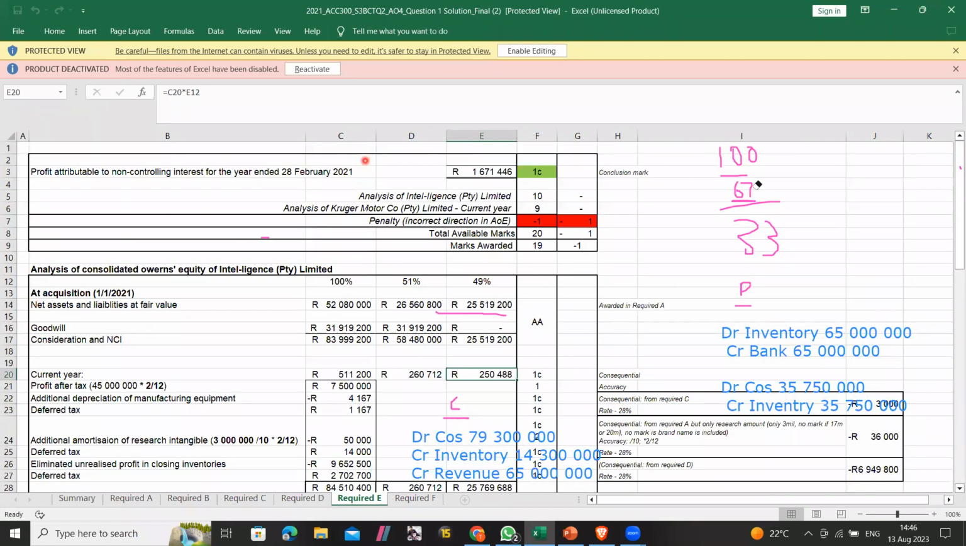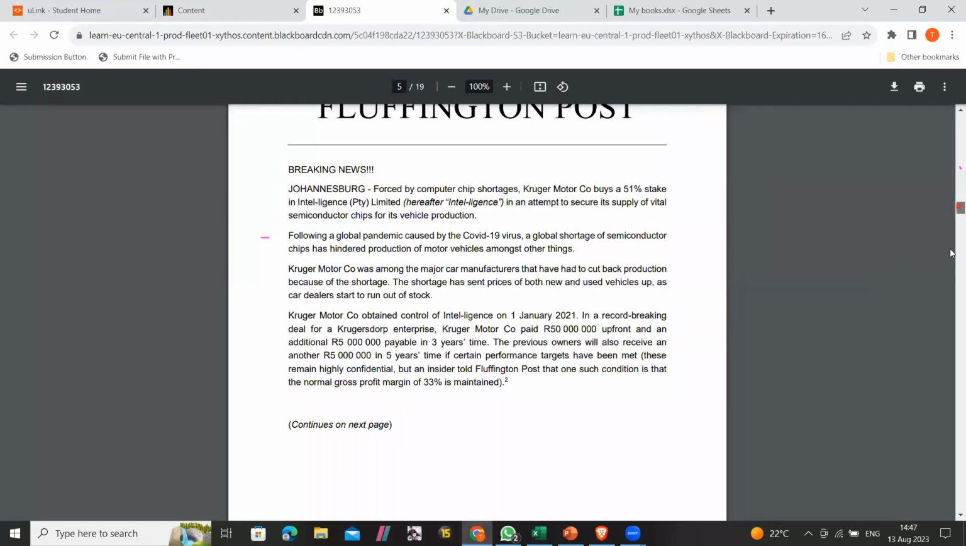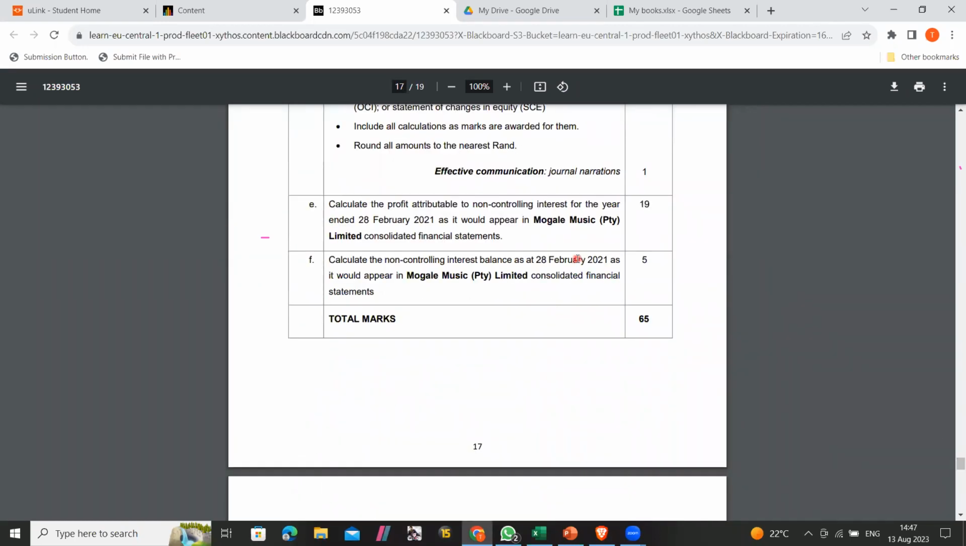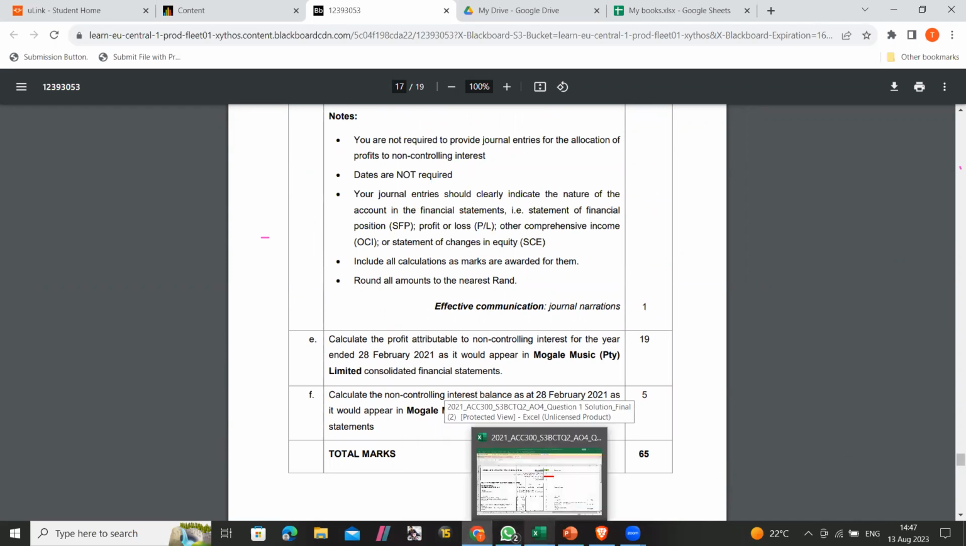Okay, so now we are going to the next question. What does the next question ask us? It says, calculate the profit attributable to the non-controlling interest for the year ended 28 February 2021 as it would appear in Mohale's consolidated financial statements. Like I said, you must always do journal entries with the analysis of equity, so the analysis of equity must always be there.